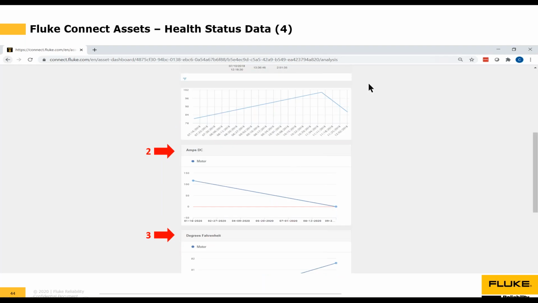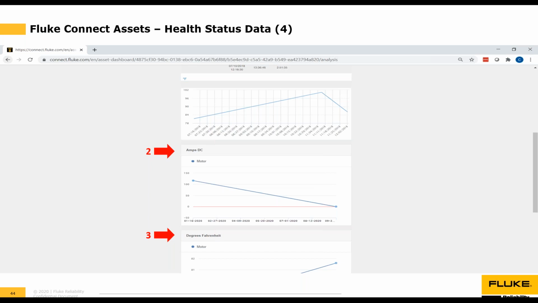This is still looking at the analysis option. These are the thermal images and the center point temperatures that were plotted along a graph. The next graph down, next to the number 2, is amps. So we've taken, using a different tool, multiple readings on different dates. Looks like this was taken on 1/16/2020, and this one was taken on 9/22/2020. So it's automatically plotted the 2 data points that we have from this particular tool. The same is true for degrees Fahrenheit. So next to number 3, it's dropped off the bottom there, but you can see that.